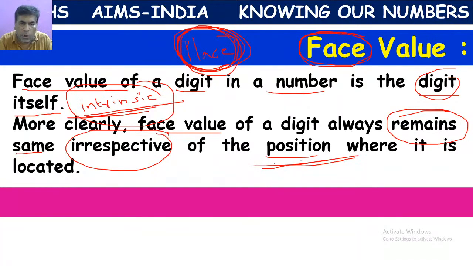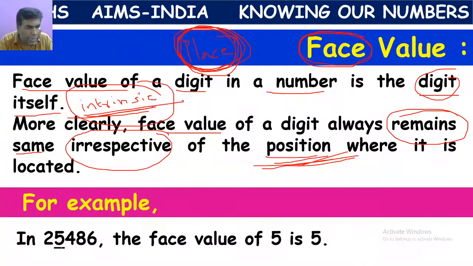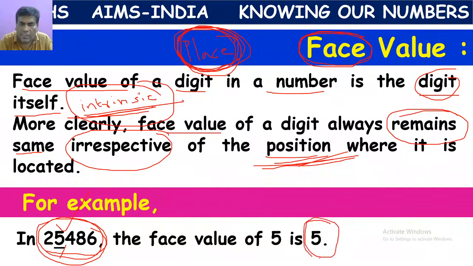We can keep it in any location, but its value is always the same. Suppose we have a number like 25,486. There they are asking what is the face value of 5. 5 can be in any place, but its face value is always 5 only, never changes.